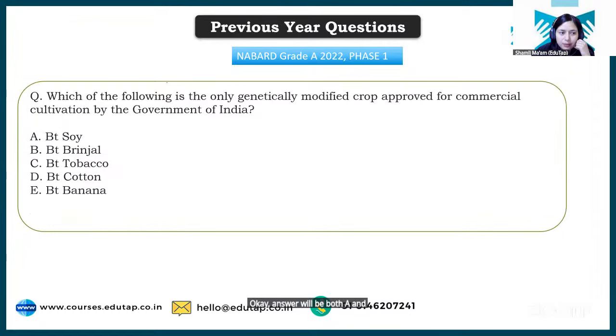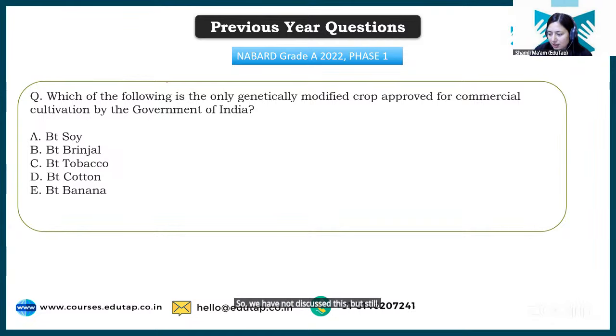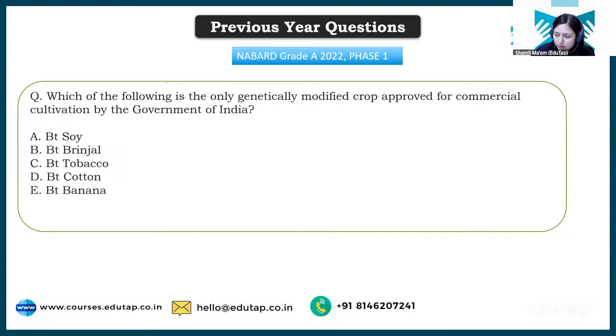Good. Very good. Which of the following is the only genetically modified crop approved for commercial cultivation by the Government of India? Okay. So we haven't discussed this, but still, if you know the answer, let me know. Okay, it will be BT cotton. So students, I'll discuss this GMO in the coming slide.